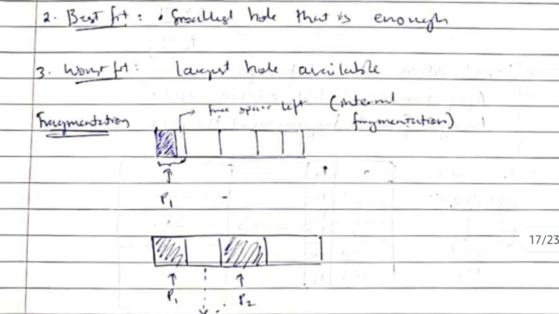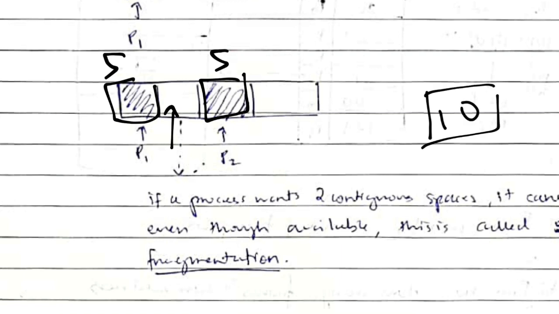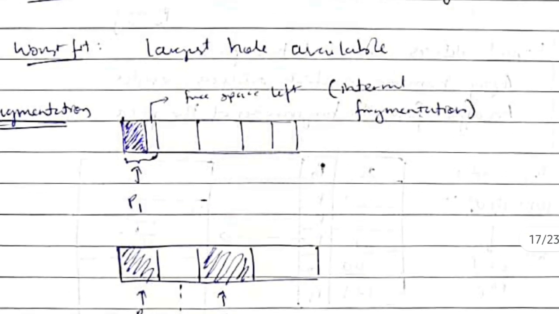Coming to external fragmentation, suppose two processes occupy these two places, and these two are 5 and 5, and here also there are 5 spaces. If a process comes and wants a space of 10, at that time it cannot use this space. It will have to take two blocks from here, and this will be wasted. The space left between the blocks is known as external fragmentation, and the space left within the block is known as internal fragmentation.